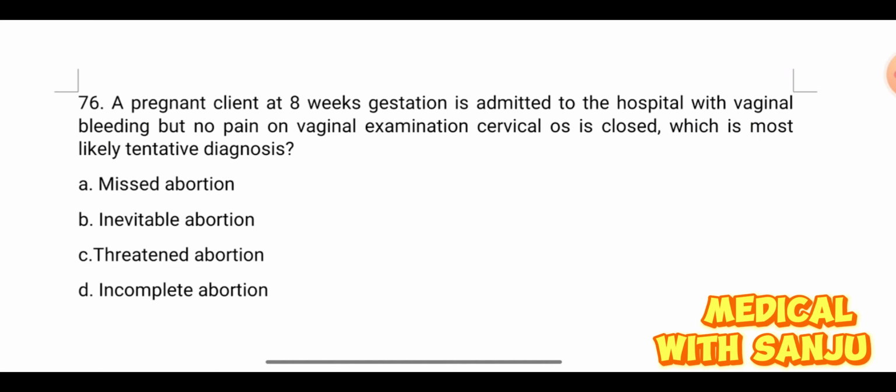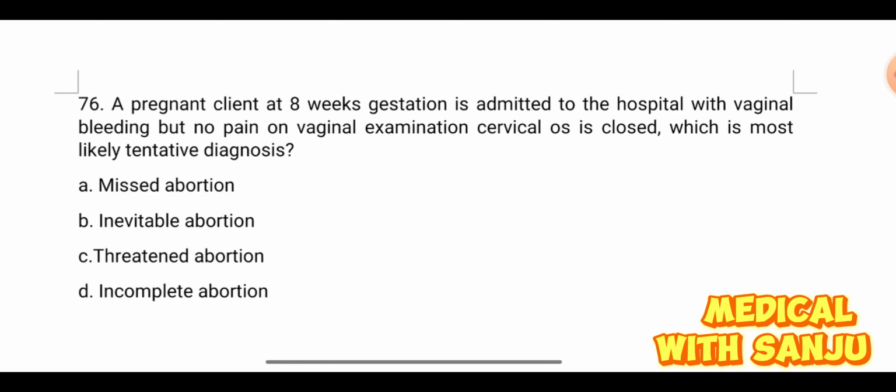Question number 76. A pregnant client at 8 weeks gestation is admitted to the hospital with vaginal bleeding, but no pain on vaginal examination. Cervical OS is closed. Which is the most likely tentative diagnosis? Option A, missed abortion. Option B, inevitable abortion. Option C, threatened abortion. And option D, incomplete abortion.